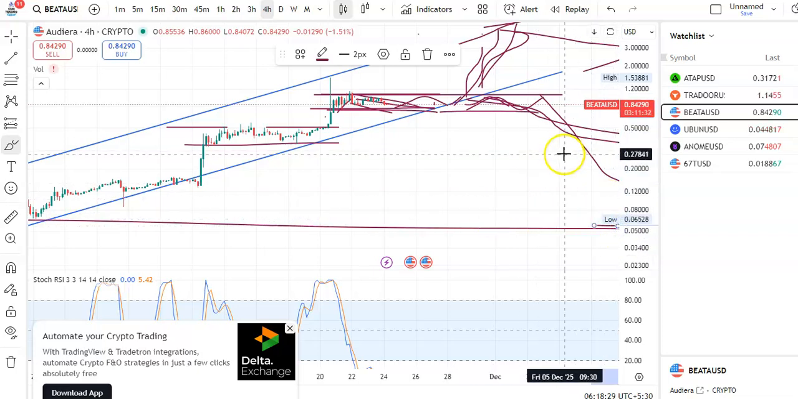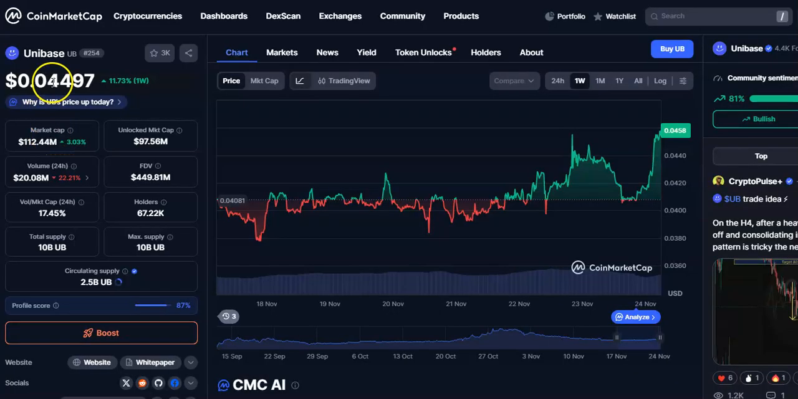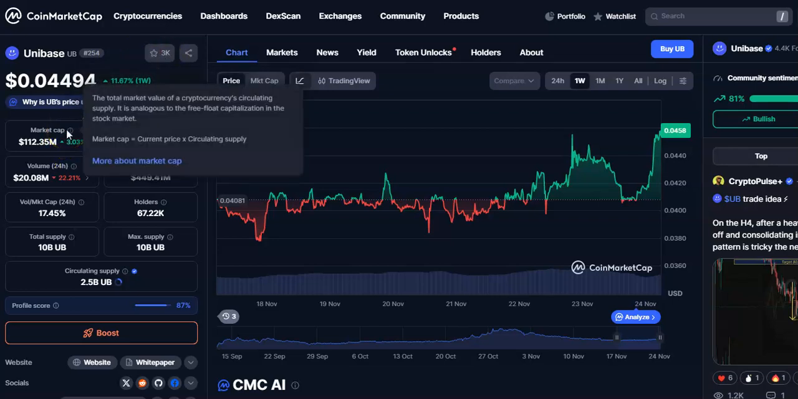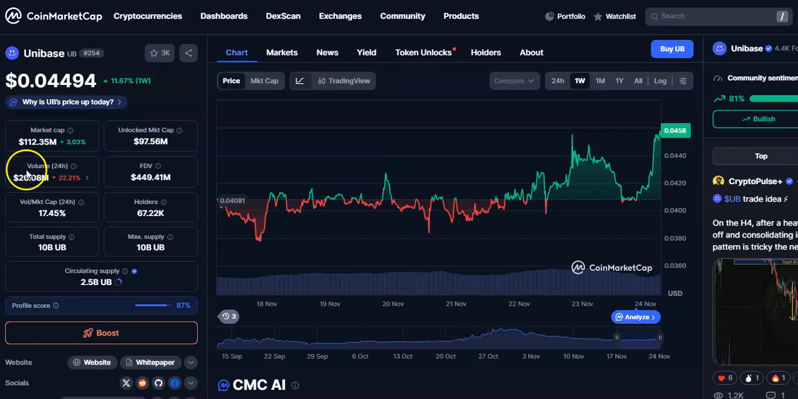So now we'll talk about another cryptocurrency, that is Unibase coin or UB coin, and you can see current price is $0.04494. It is up by 11%. Rank is around 254 position. Around 3k users are following this cryptocurrency. Market cap is $112 million and the volume in 24 hours is $20.08 million. It is down by 22%. So now I'll go to the chart and see how the candles are moving.